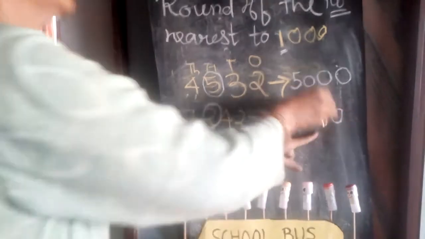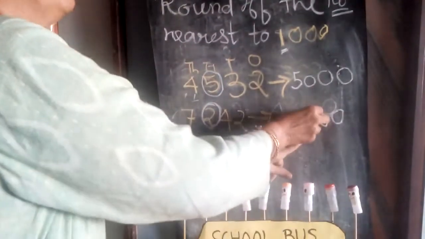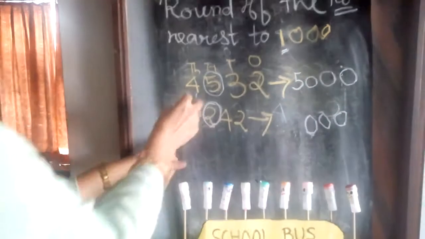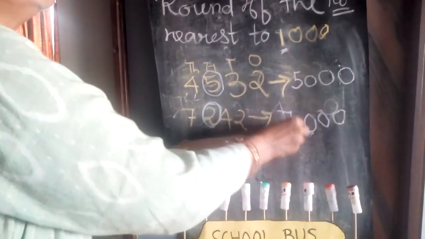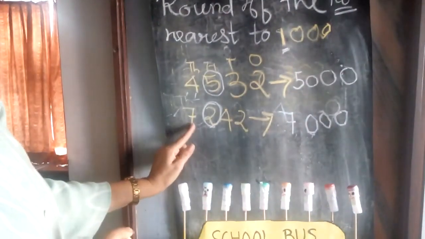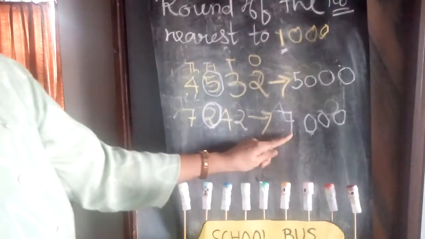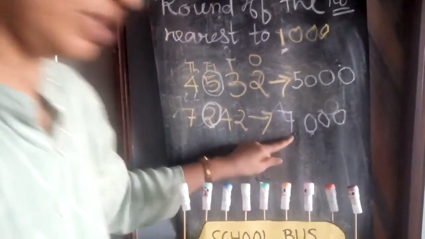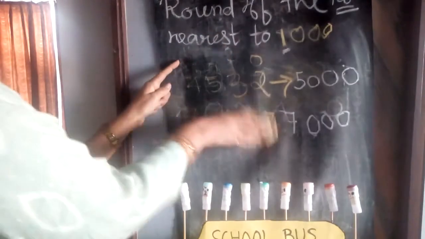Tens is also 0. Your 100 place will also be 0 because 0 kilometer. And your 1000 place will not be changed. Understood? So your rounding of 7242 to nearest 1000 is 7000. And so on, children. The process is very simple.